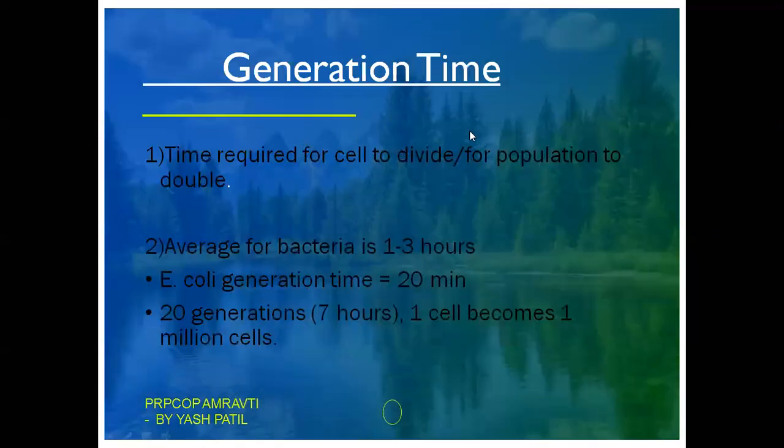After this, we will study a term that is generation time. This is the time required for the cells to divide, or for the population to double. The average doubling time for bacteria is 1 to 3 hours. For Escherichia coli, it's 20 minutes. So in 20 generations, which takes about 7 hours, one cell becomes nearly 10 lakh.